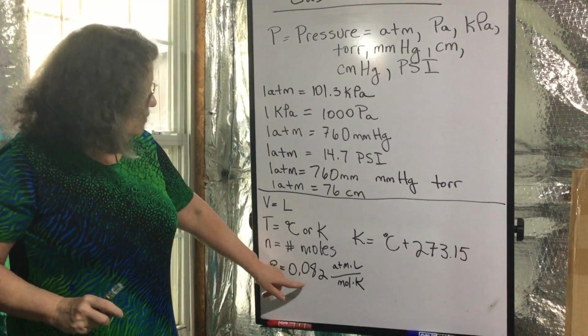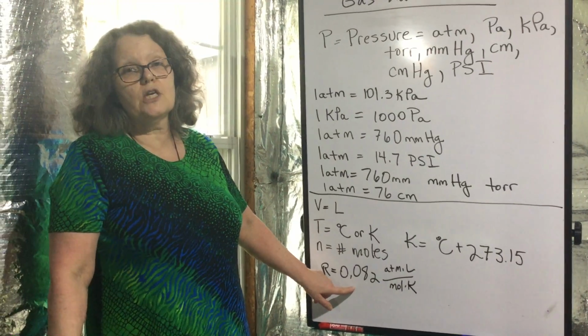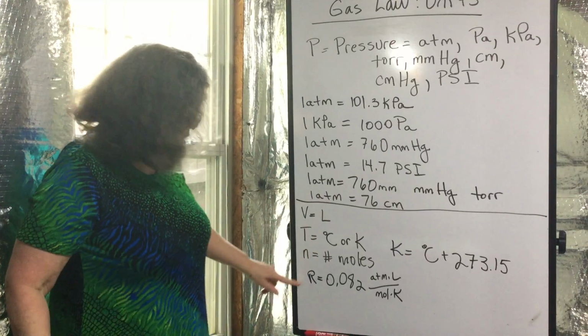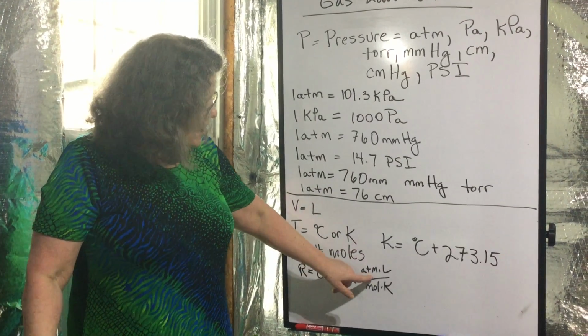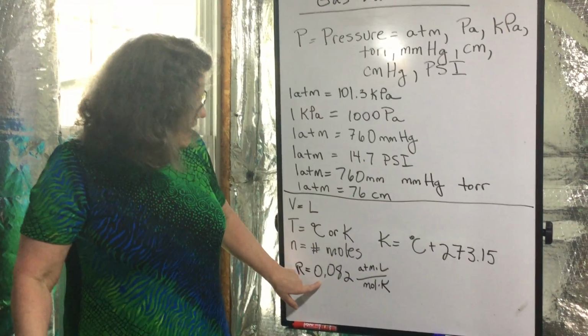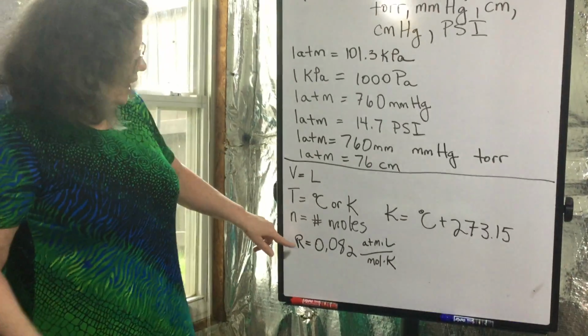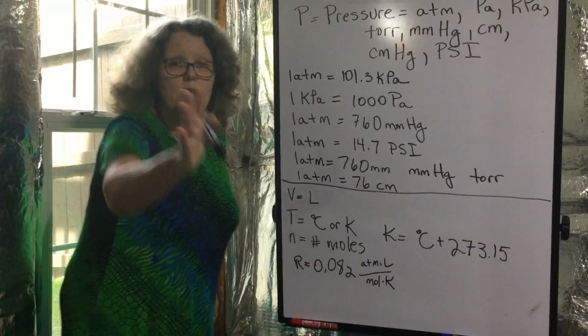There's a different value for R if you're using PSI. There's a different value for R if you're using kPa. I want to remember one value for R, so I'm going to use atmospheres, because we can use that number when we're using atmospheres, liters, moles, kelvin. Okay. We use this with another equation called the ideal gas law. So hold that thought. Let me go back to pressure.